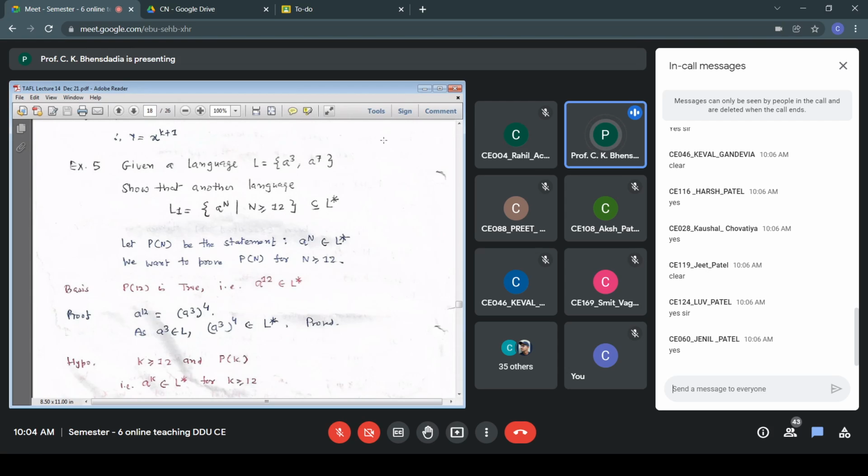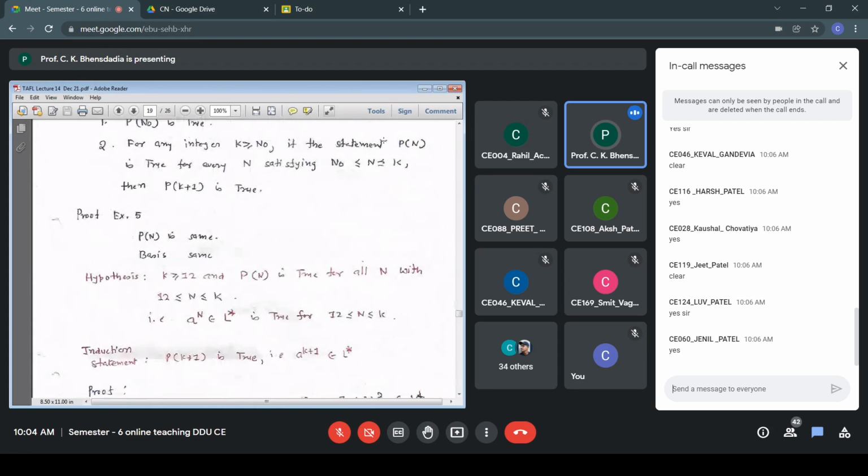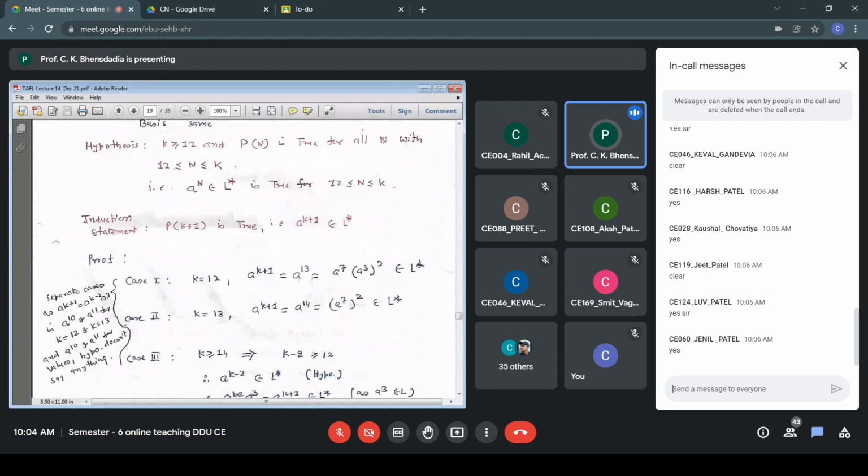Now, in the case of stronger, we have a stronger assumption. For more values, the statement is true. More conditions. When we say strong, it means more conditions. So here, the strong form of PMI, we could take the assumption up till k, starting with 12 up to k. For all these values, the statement is assumed to be true. Therefore, it covered our case number 3. It covered a to the power k minus 2 also.